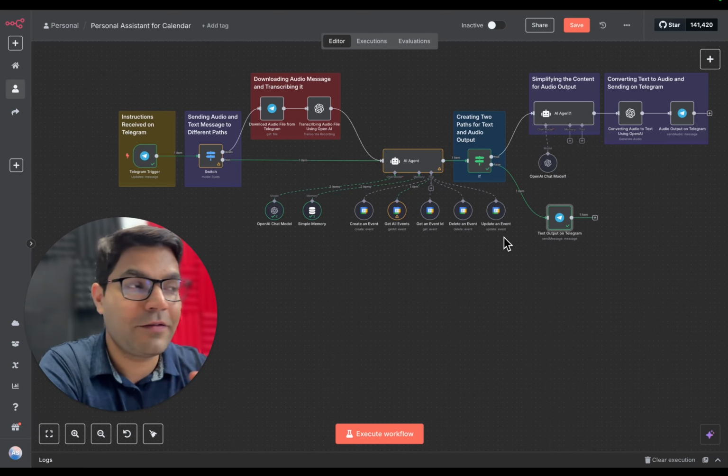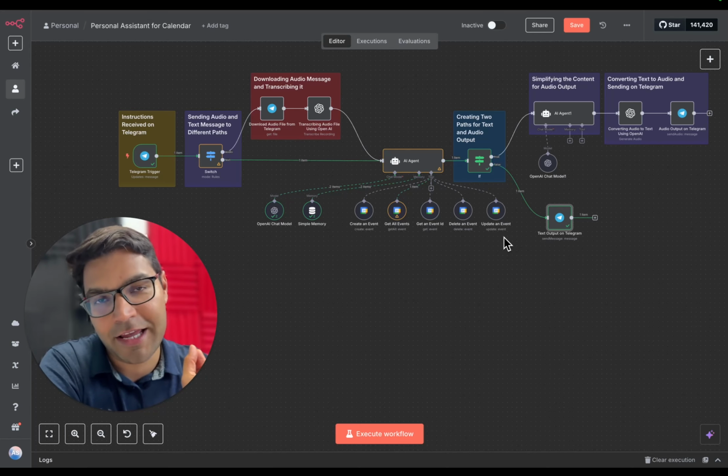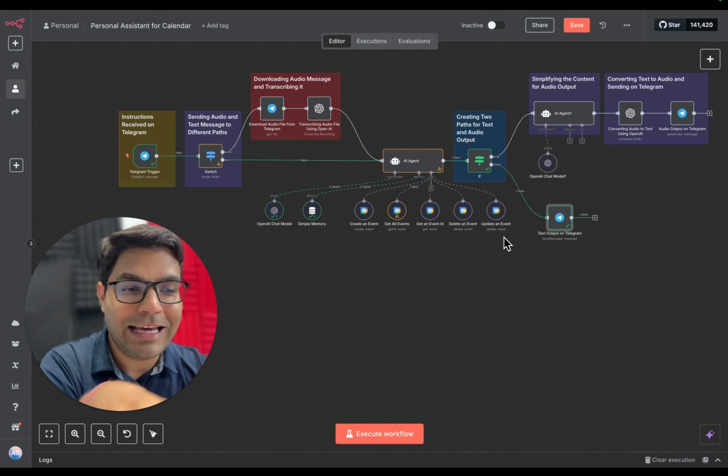You can create this calendar agent, use it for yourself or sell it to other small and medium businesses, people who have no idea about building AI agents.